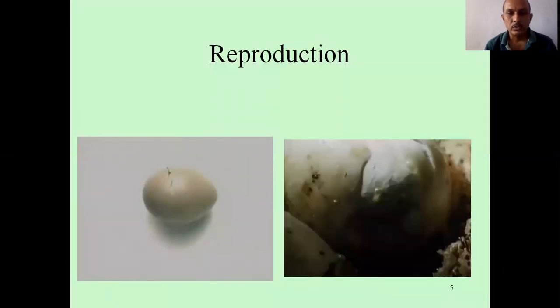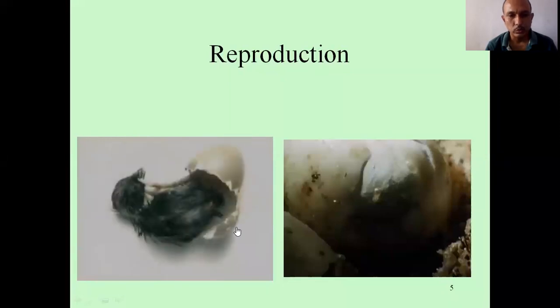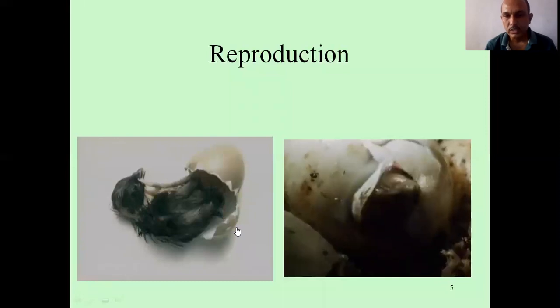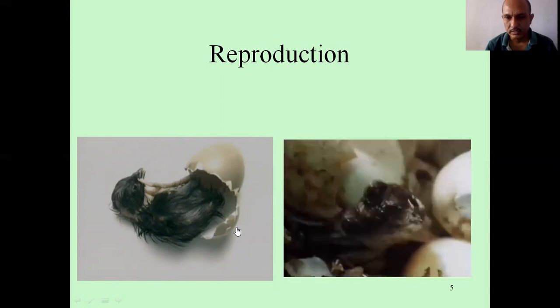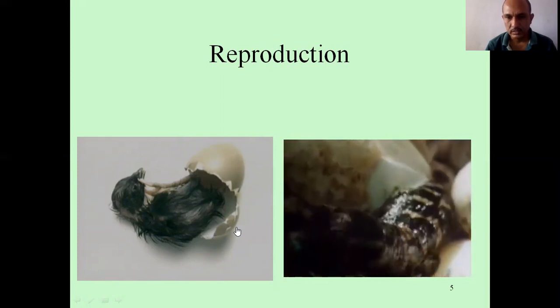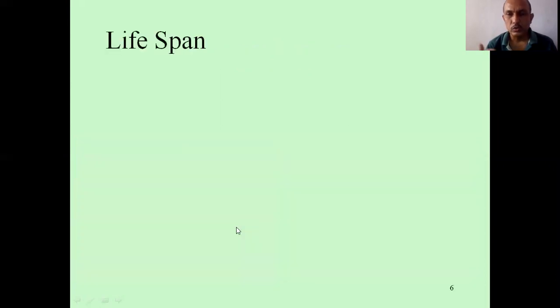Now what is reproduction? If you see this video, the chick is coming out of the egg. So a new baby is produced. Yes, a new chick is produced. If you see here, another reptile is coming out of the egg. So in both cases, what you have seen is that new organisms are being produced.